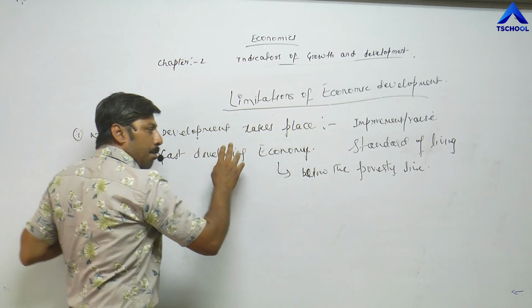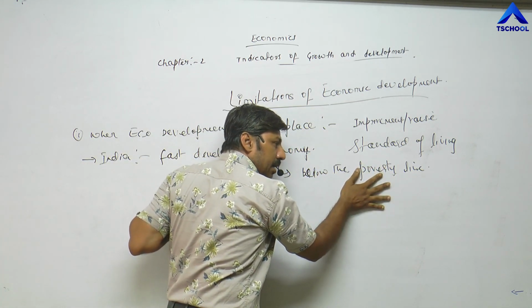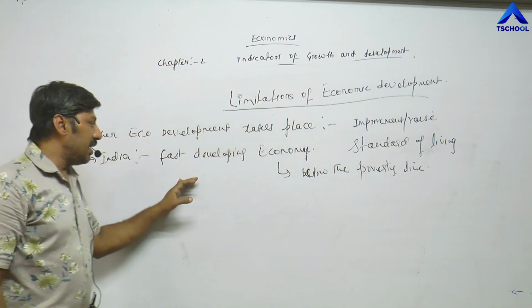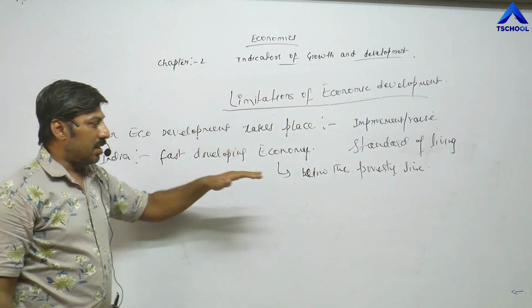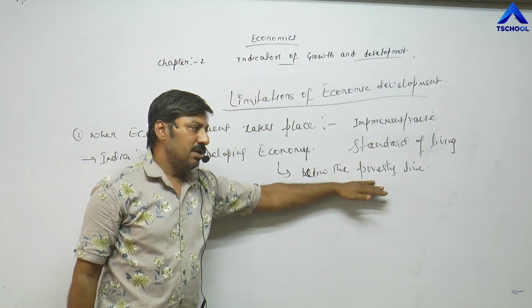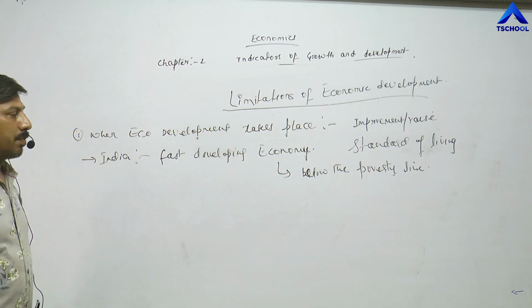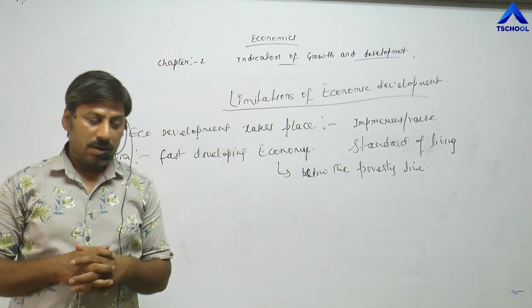Even then, a majority of the population is living below the poverty line, meaning their standard of living does not increase with the increase in national income or per capita income. That's why we can say this is one of the limitations of economic development. So the topic of economic development is completed. Till then, goodbye.